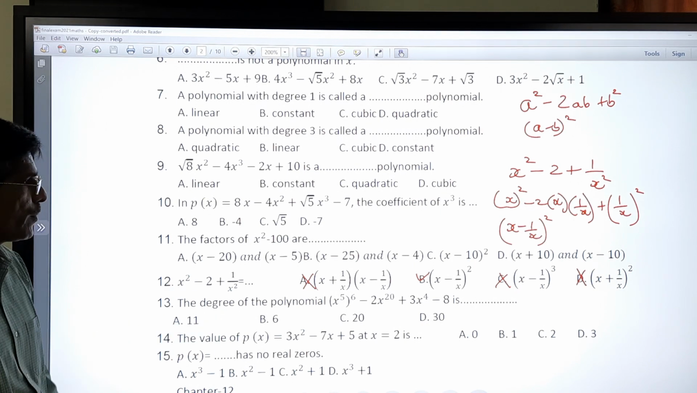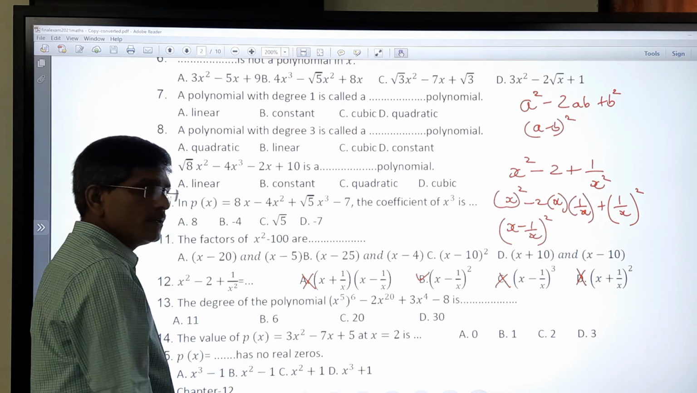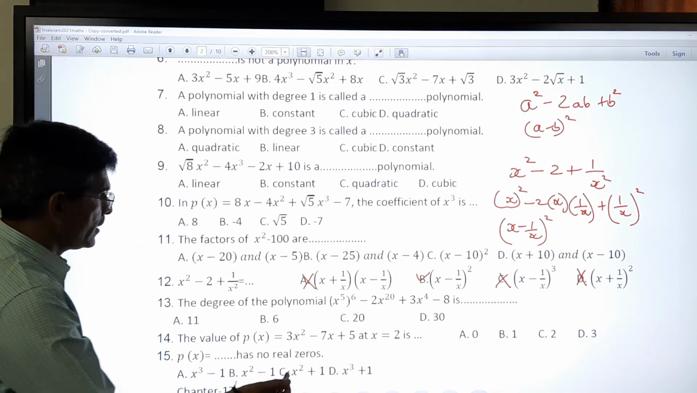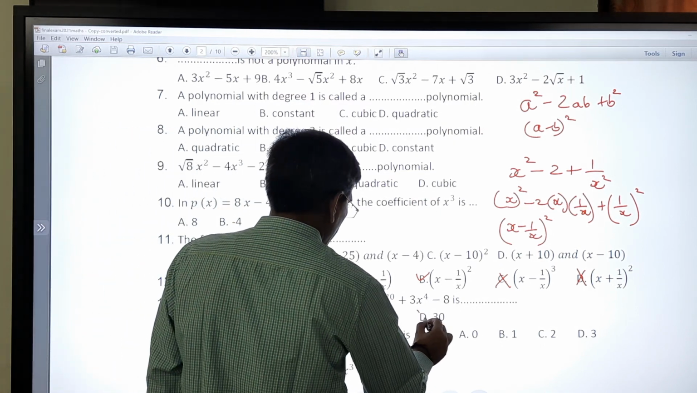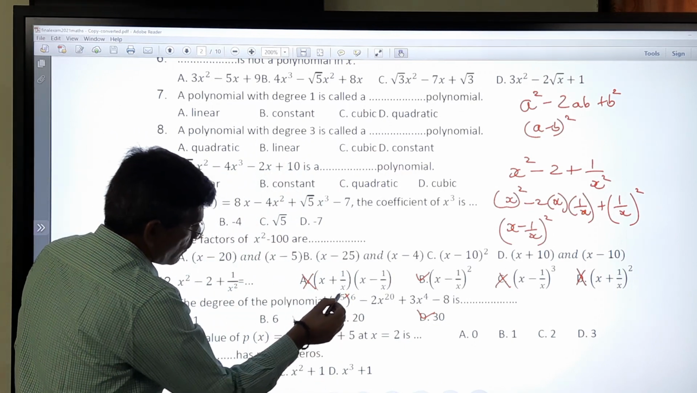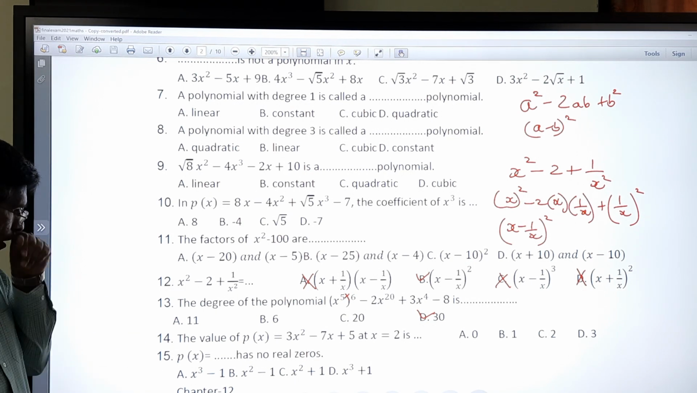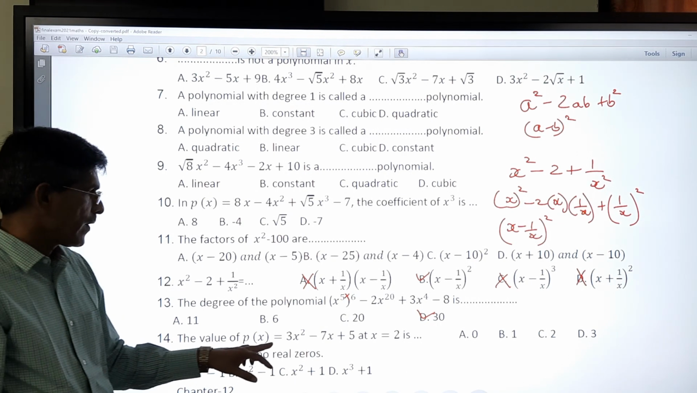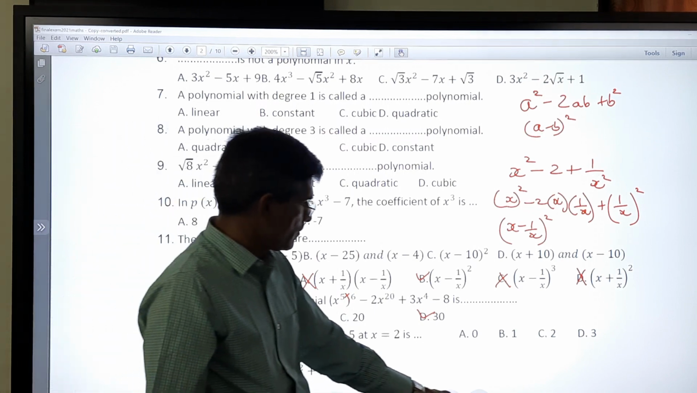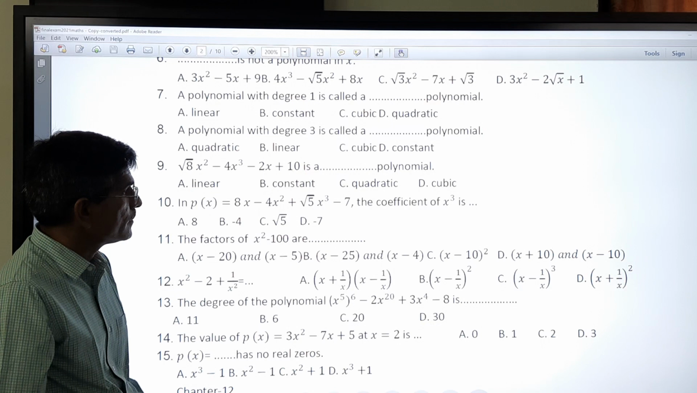Now degree of polynomial. So now power of power multiplication, 6 5s are 30. So 30 is the answer. Power of power multiplication. Here it is in the form of multiplication. So 5 6s are 30. Value of p of x. So all types of sums we have completed in this revision.